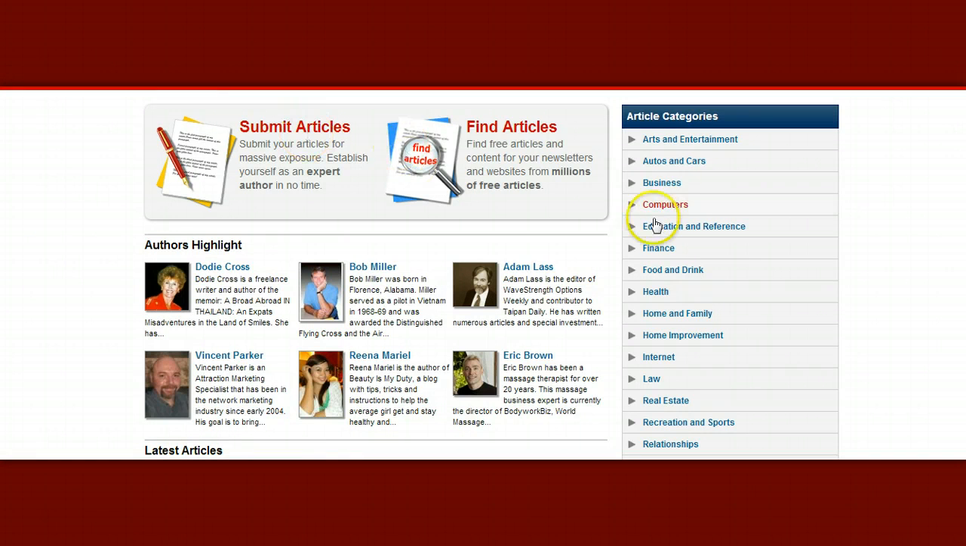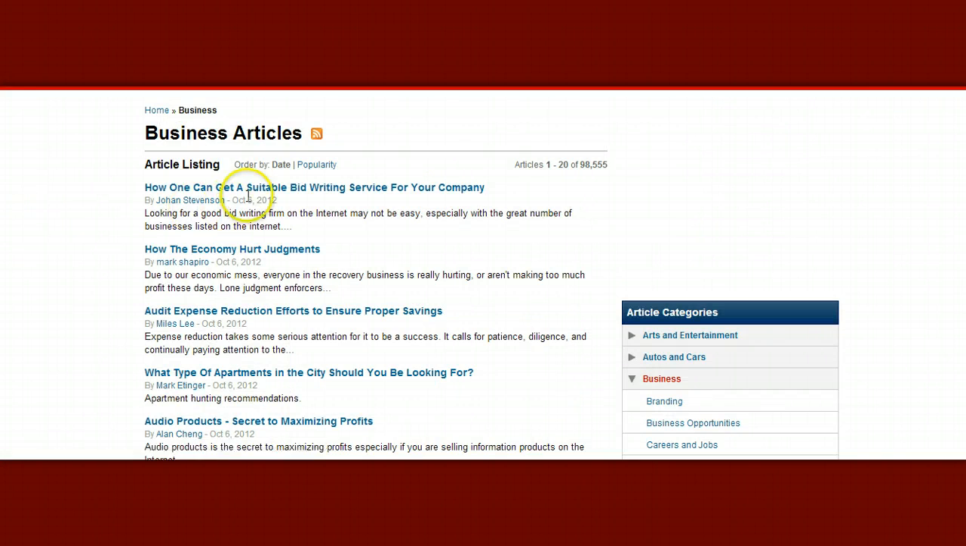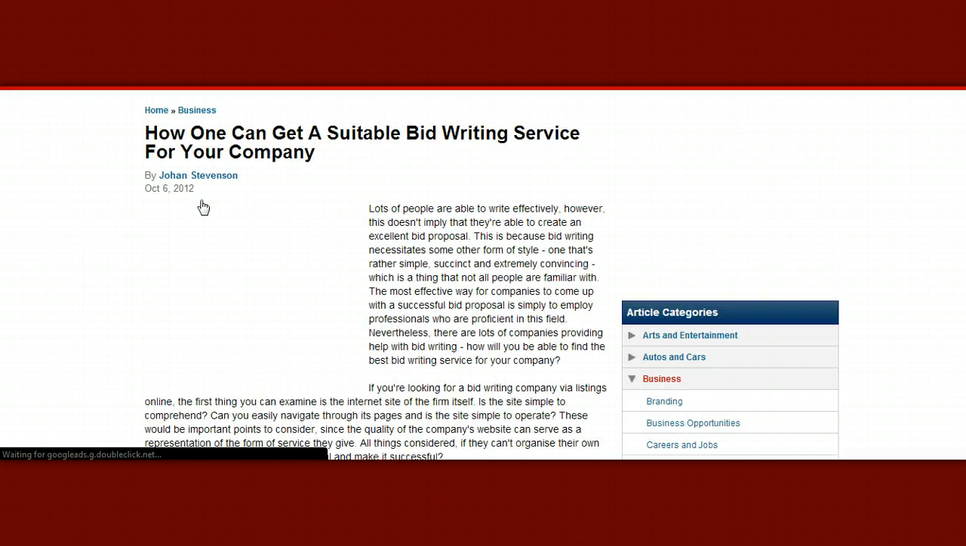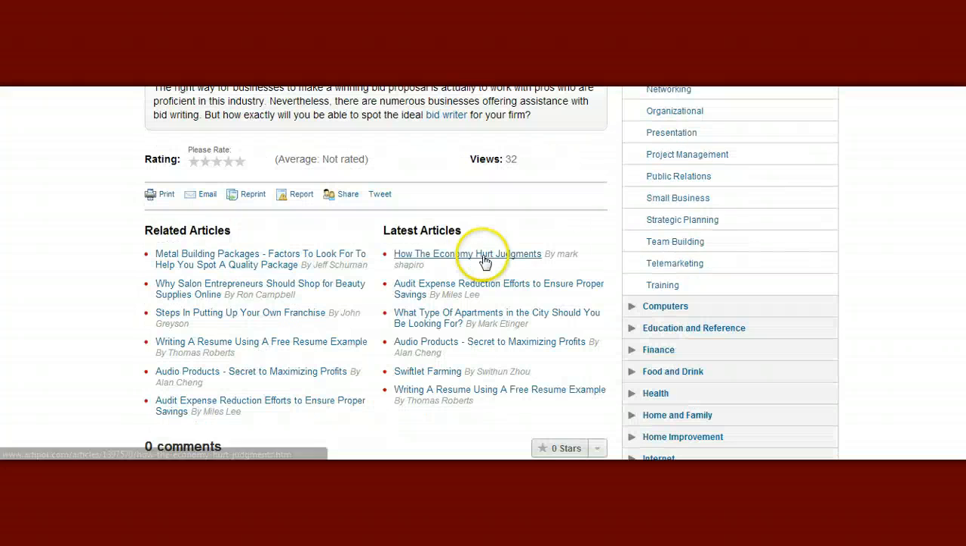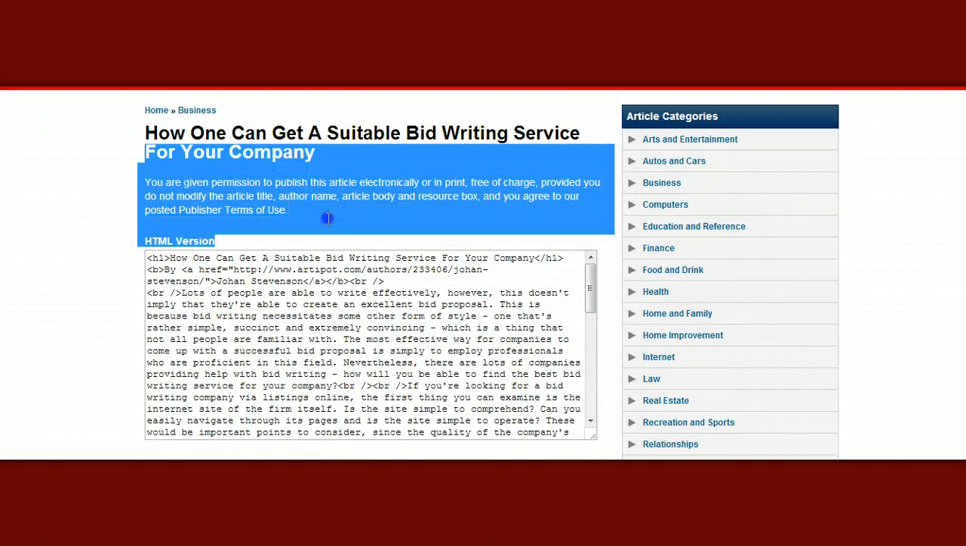And they really have a million articles right here on business, and you can just go right to the article that you like and just go down to the bottom here and say, okay, I like this, I'd like to reprint it, may I do that? Well, here it is, you're given permission, and you just copy and paste it as it is.